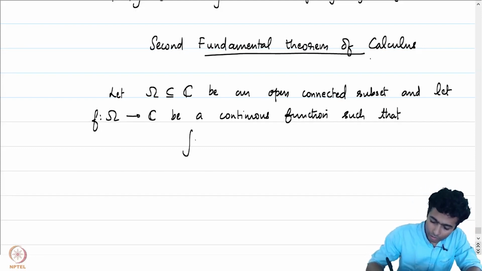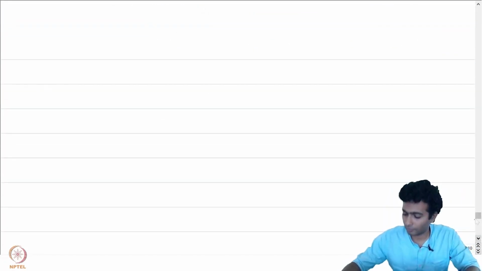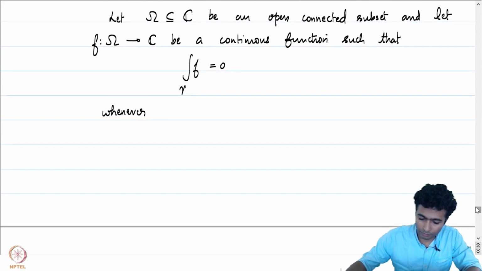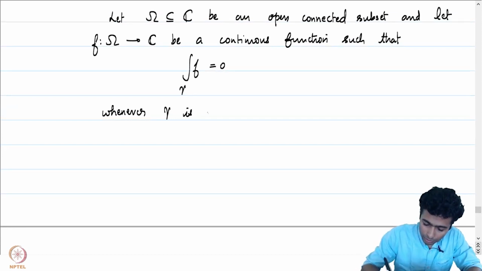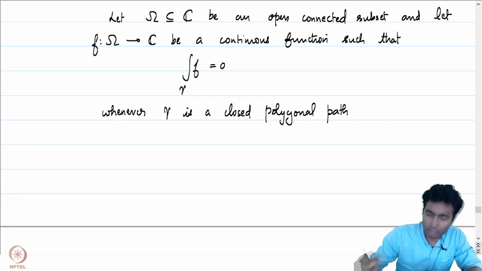the integral of f over gamma is equal to 0 whenever gamma is a closed polygonal path contained in omega.